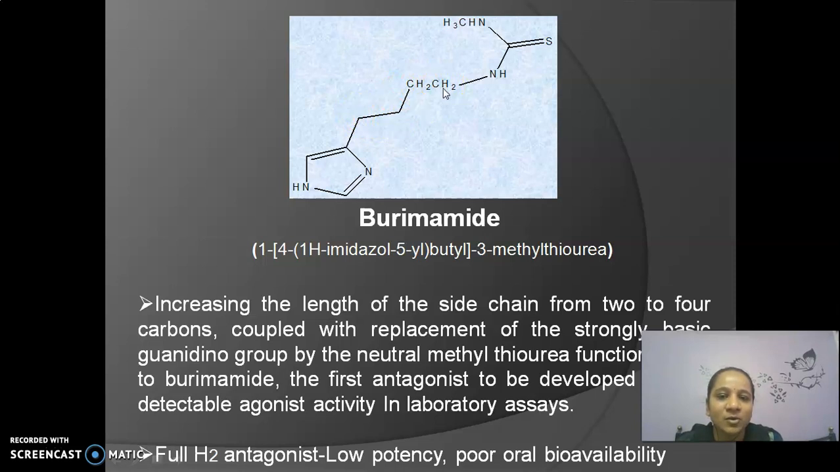And this is the formation of the first antagonist, or the first H2 antagonist, called burimamide. This burimamide consists of an imidazole ring, a 4-carbon atom chain, and a methyl thiourea group. It is a full antagonist, but still it has low potency and poor oral bioavailability. That's why further modification is made.